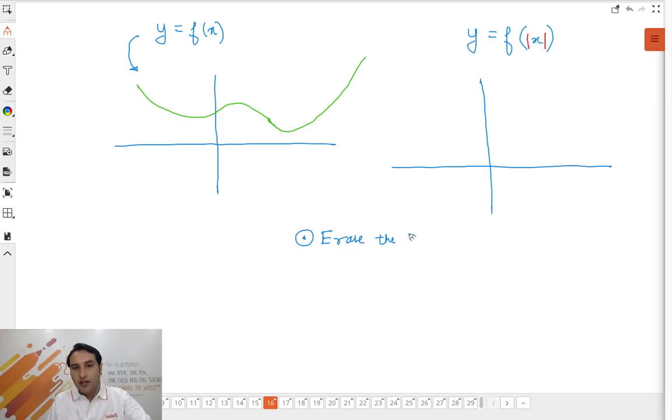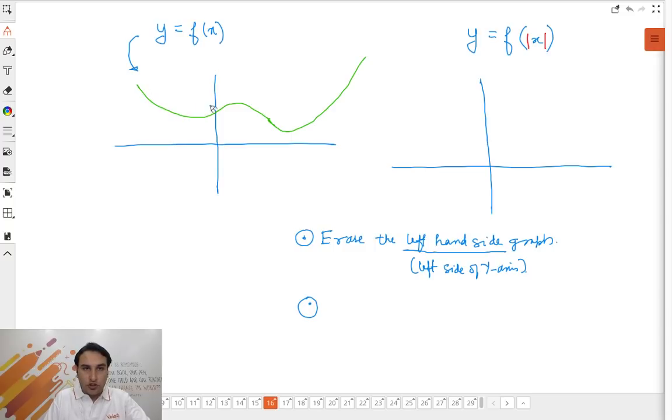Erase the left hand side graph. When I say left hand side, I mean the left side of the y-axis. Step 1, this portion of the graph, you have to erase this graph in your mind.